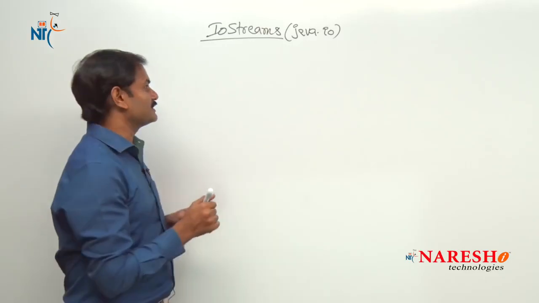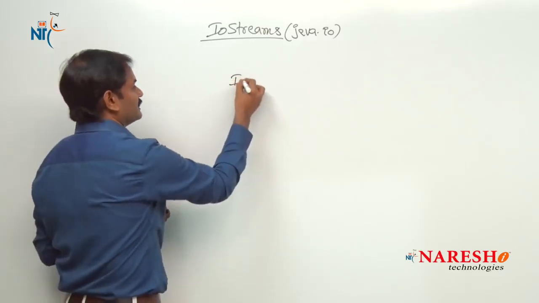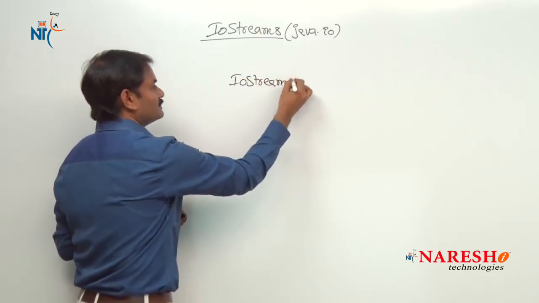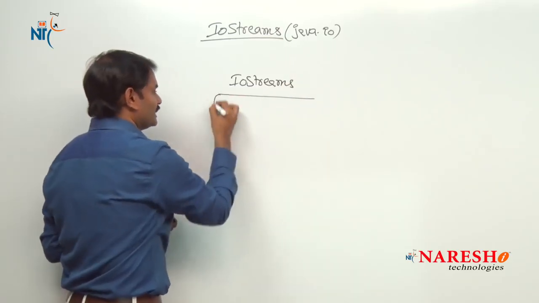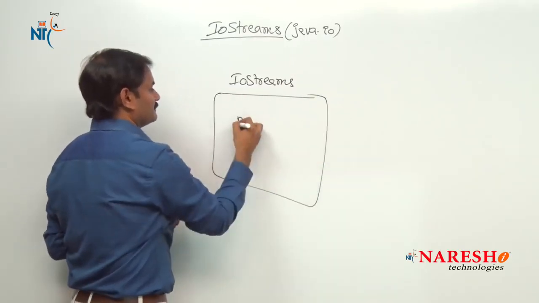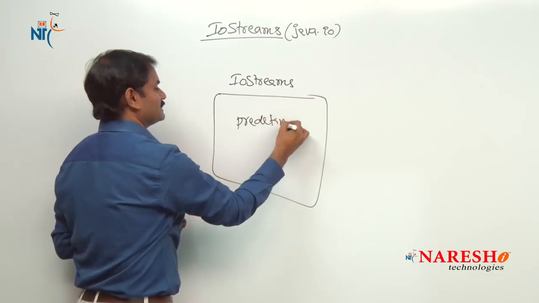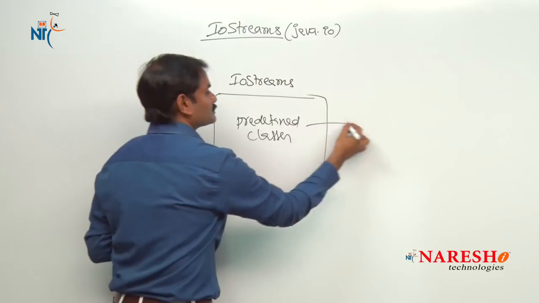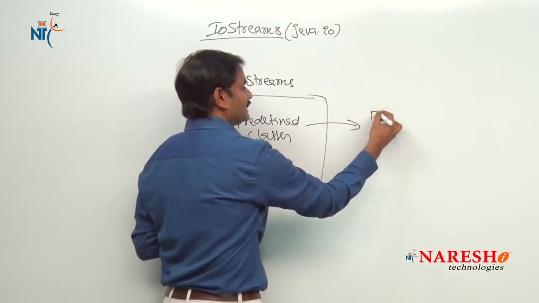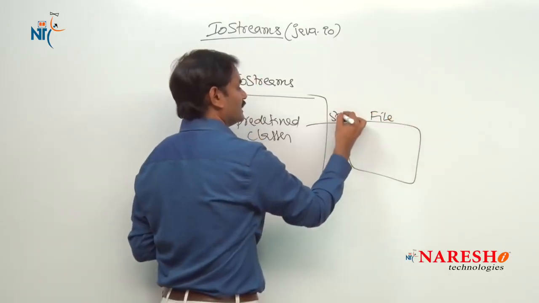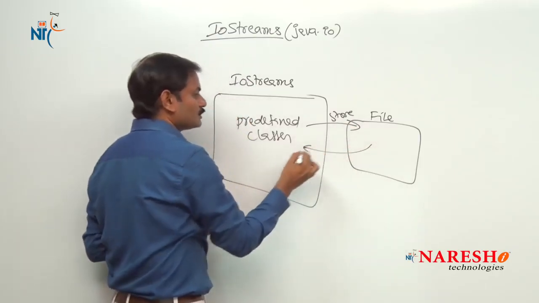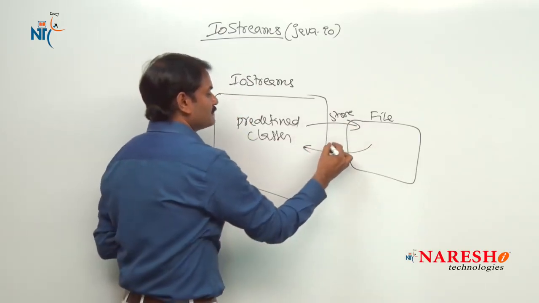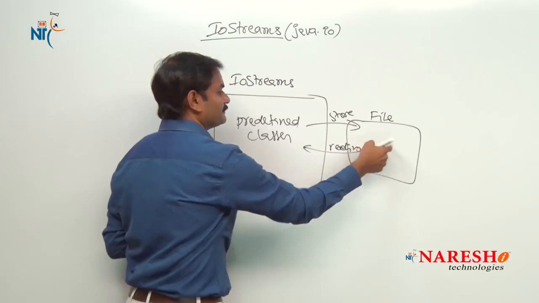So the IO streams chapter provides an API, that is, predefined classes for storing data inside a file, and also predefined classes for reading data from the file.